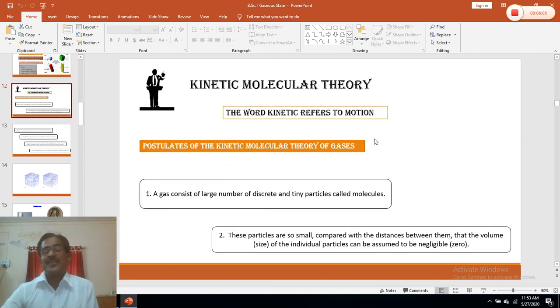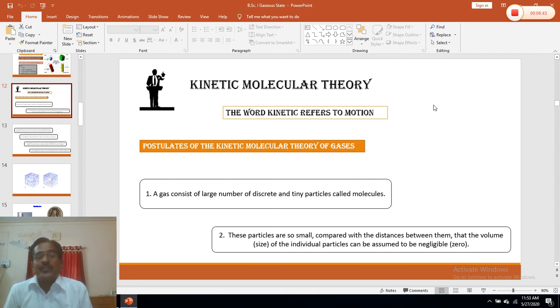Now the relation between pressure, volume and temperature of a gas is expressed by means of different gas laws. These gas laws are empirical, based on experimental results, but there was no theoretical or mathematical basis for these gas laws. The theoretical base of these gas laws was given by Boltzmann. He proposed a theory known as the kinetic gas theory or kinetic molecular theory. Based on this theory, he derived an equation that explains all these gas laws.